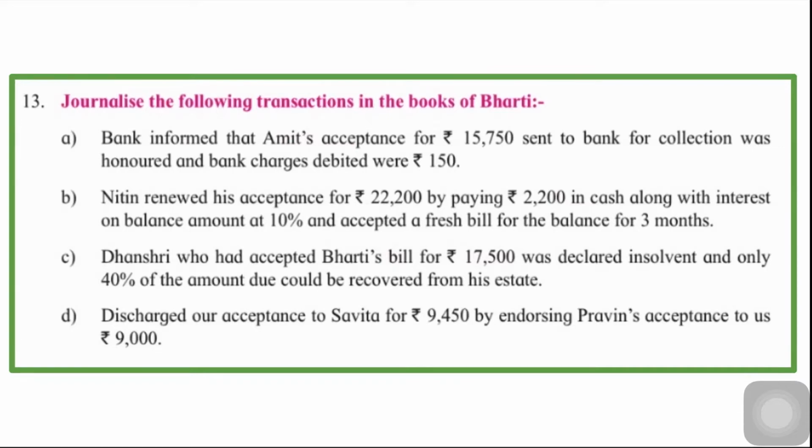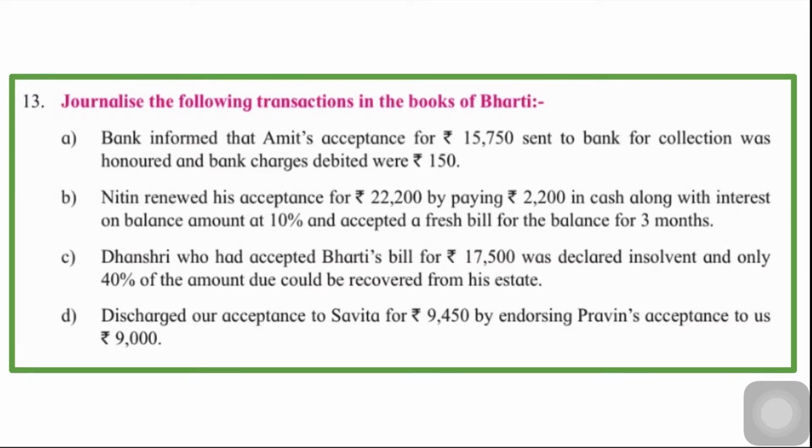C. Dhanashri, who had accepted Bharti's bill for rupees 17,500, was declared insolvent and only 40% of the amount could be recovered from her estate. Now here Dhanashri is the drawee and Bharti is the drawer. She had accepted a bill for 17,500 and now is declared insolvent. And how much cash can be recovered? 40%. So 40% of 17,500, that is 7,000.